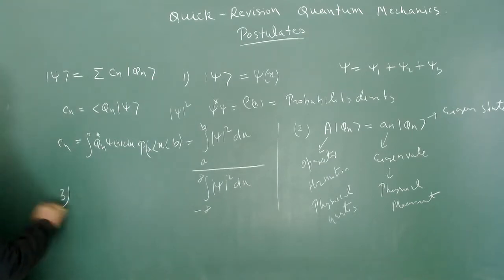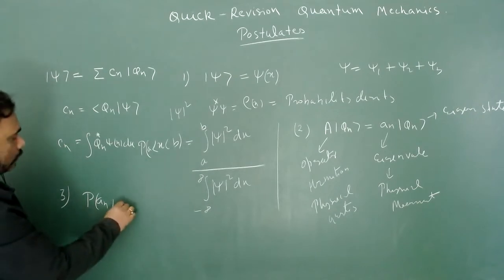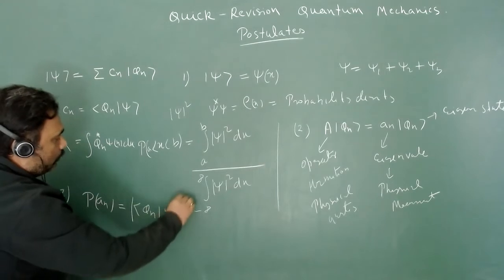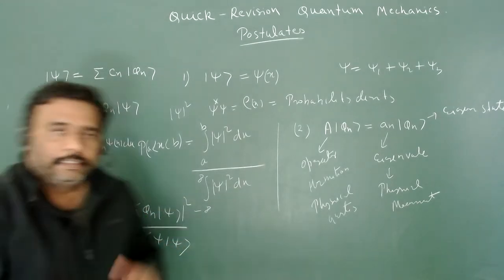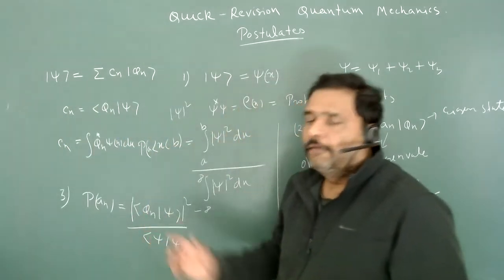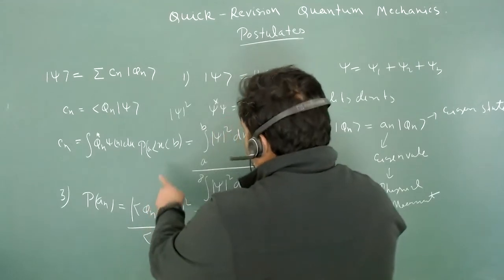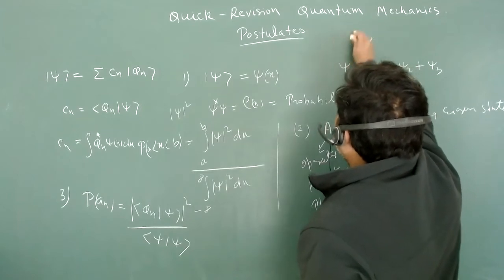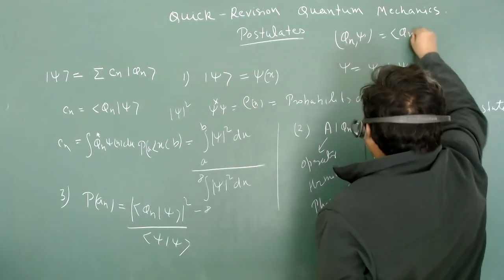Postulate 3 will be written as the probability of measurement of the eigenvalue an is equal to the mod square of the scalar product of phi n and psi. You can use it in integration form or in ket form, depending on which kind of problem is given, so always try to figure it out. This is nothing but the scalar product. If I am talking about the scalar product, let's say if I am talking about phi and psi, that means I am talking about phi and psi.